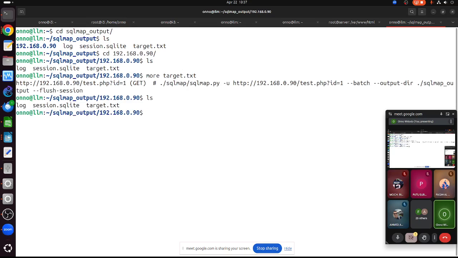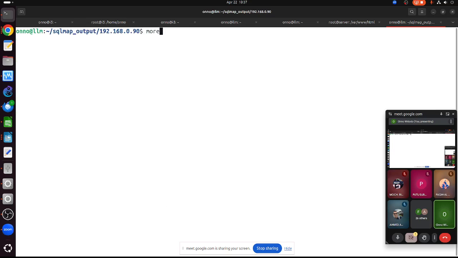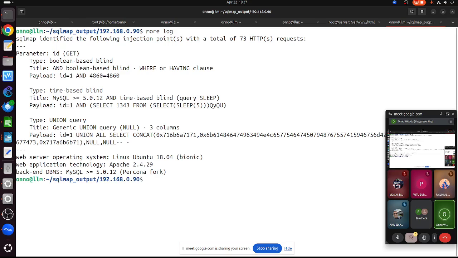It stores the result in SQLite. SQLite is normally binary, so we cannot read it. Let me see if I can read this one. It's binary, so we cannot read it. Let me see if you can see the log. So basically, this is the log. All the results are stored in the SQLite, and then